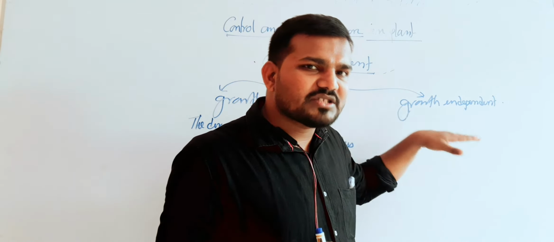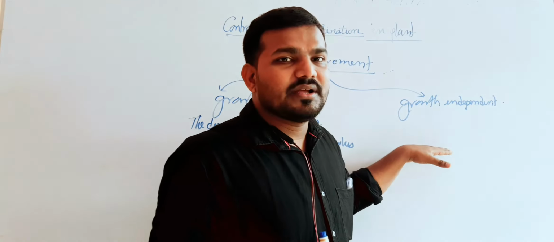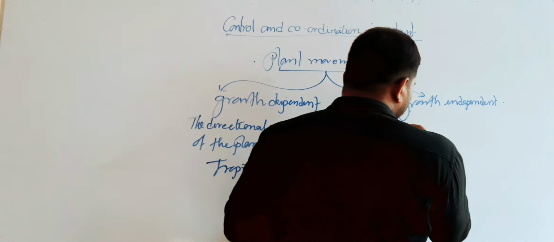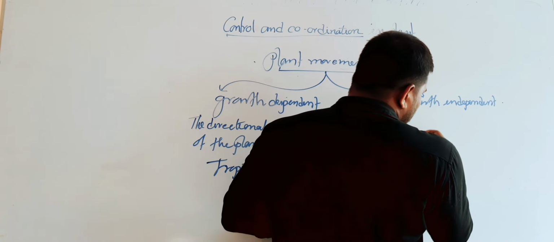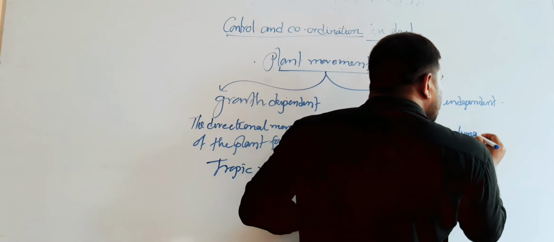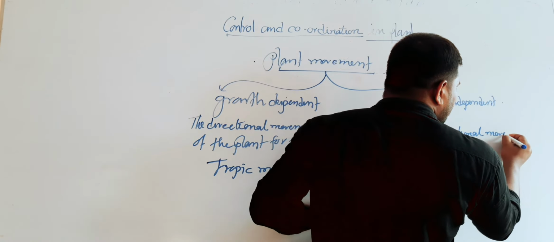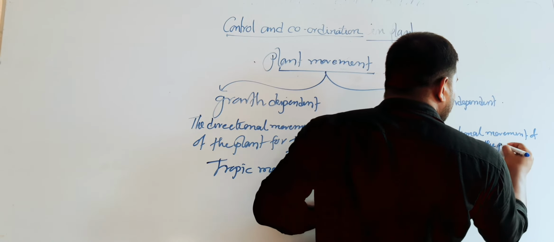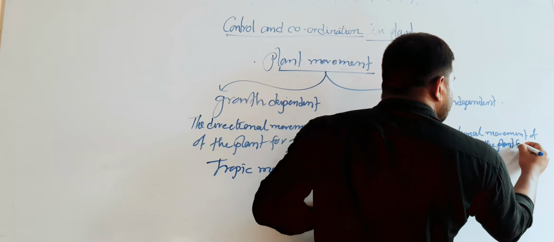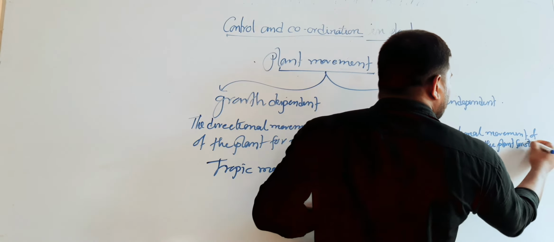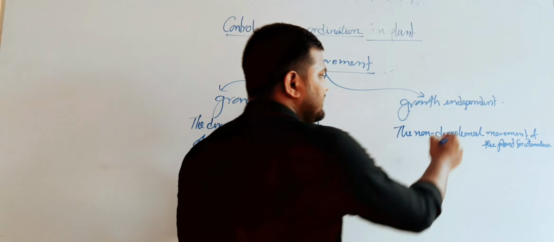Cell division does not take place, and growth independent movements are mainly known as the non-directional movement of the plant for the stimulus.